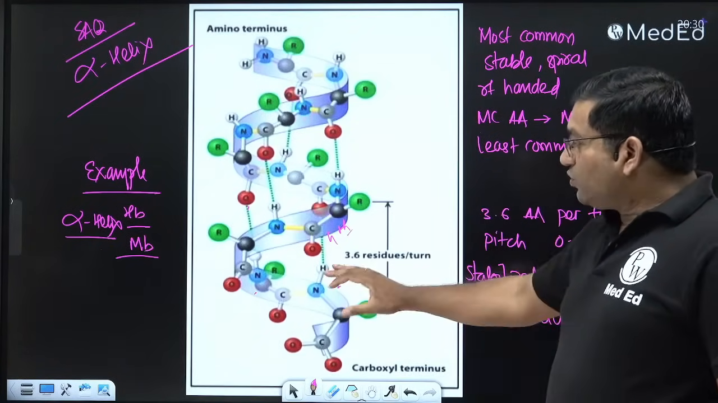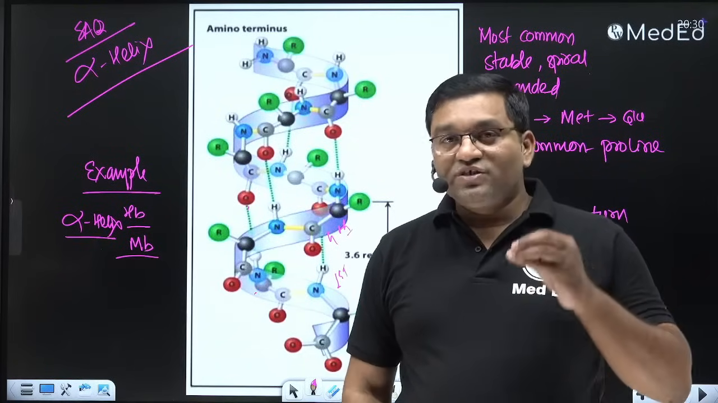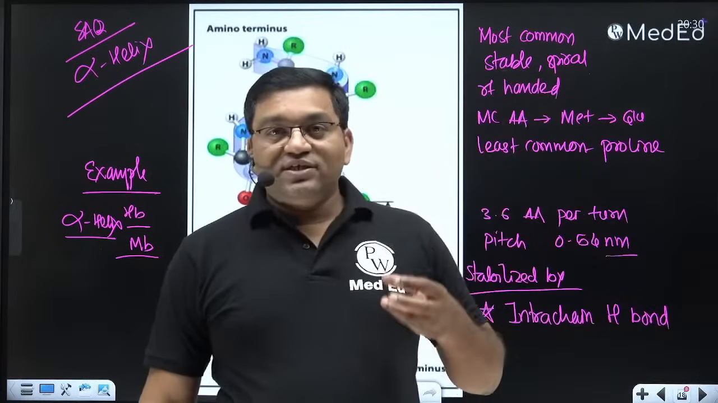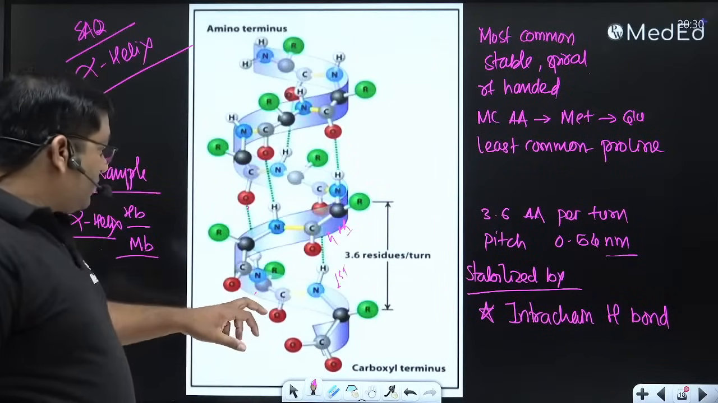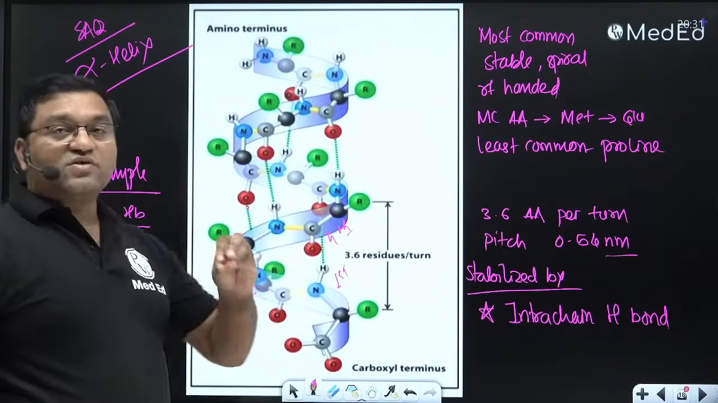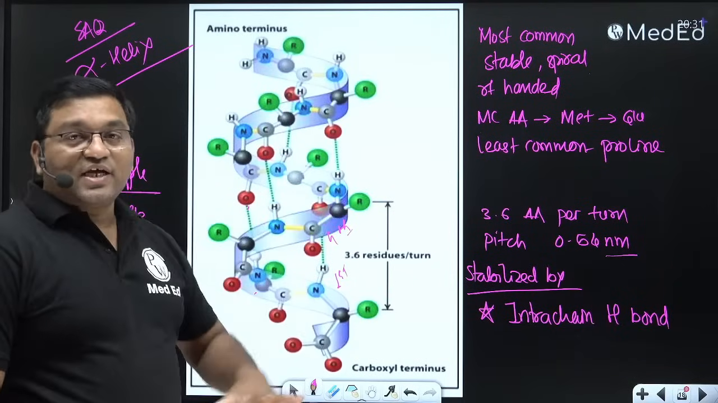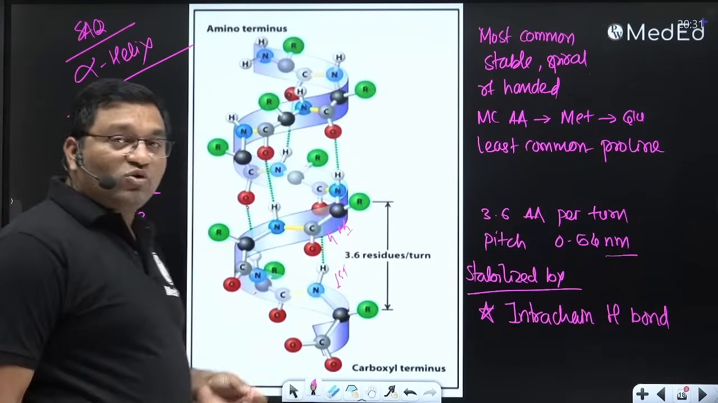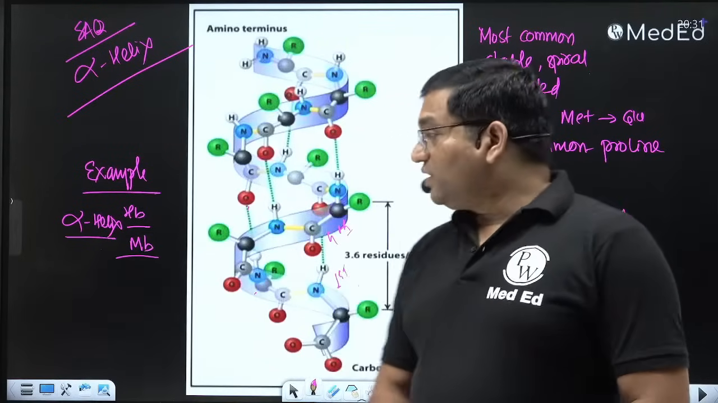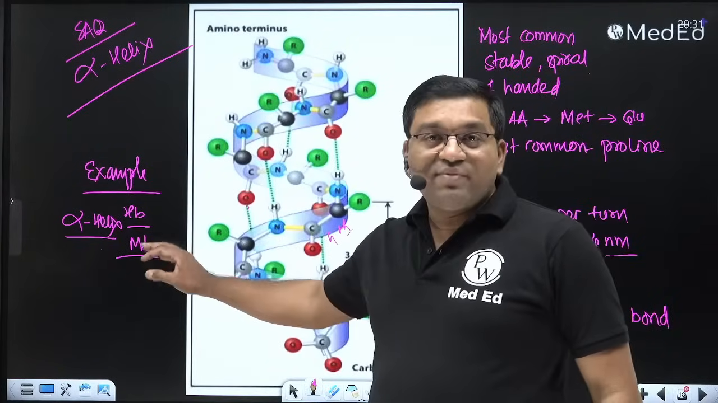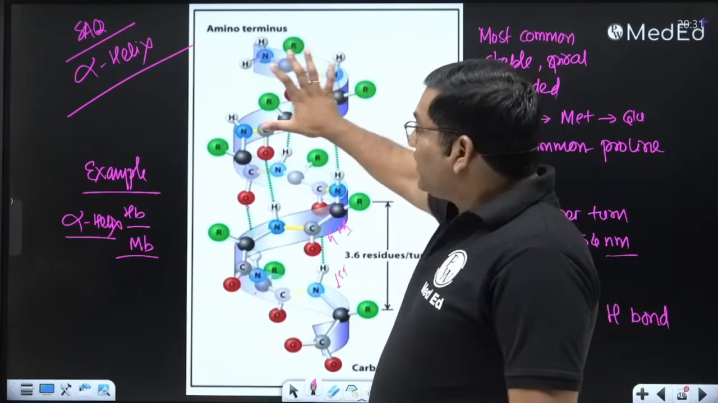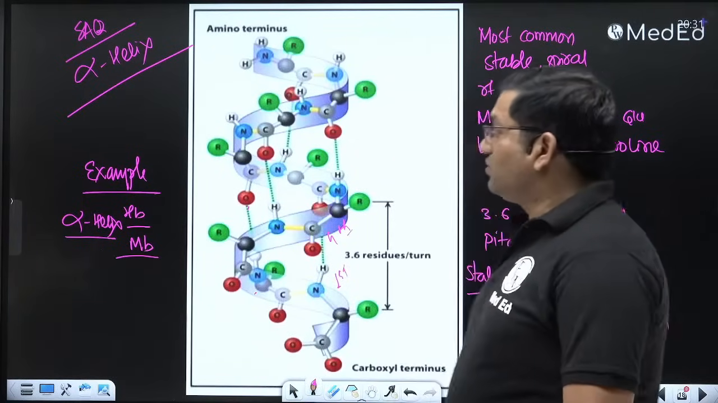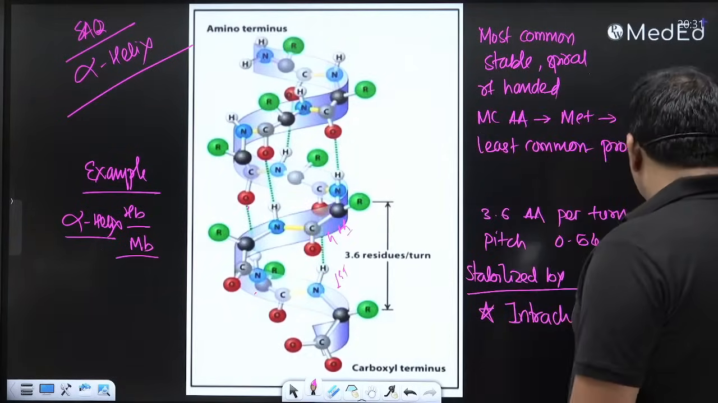There is a hydrogen bond, an intrachain hydrogen bond, which is important for the stabilization of secondary structure. It is between the carbonyl oxygen and the amide nitrogen, and this hydrogen bond is responsible for stabilization of the alpha helix. Example, alpha helix is present in the structure of hemoglobin and in the structure of myoglobin. Hemoglobin is the quaternary structure and myoglobin is the tertiary structure, but this secondary alpha helix structure is there in both. So this is all about the alpha helix.